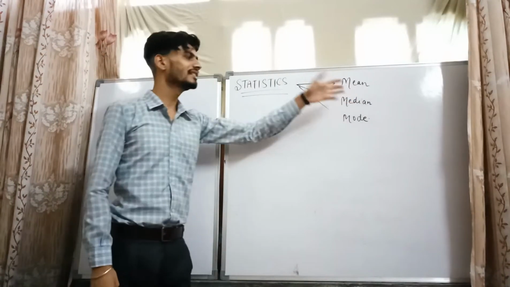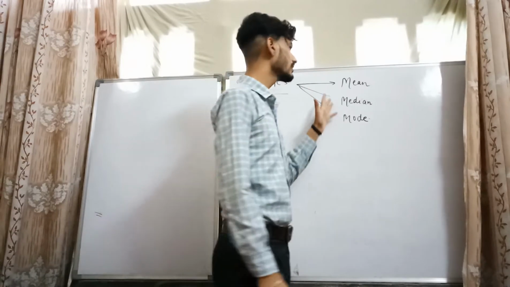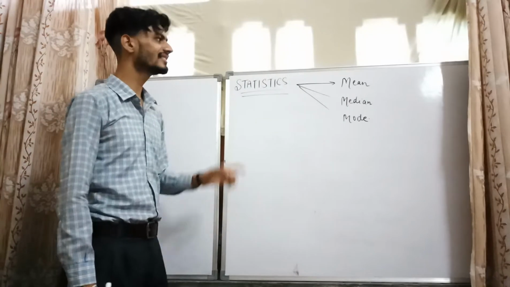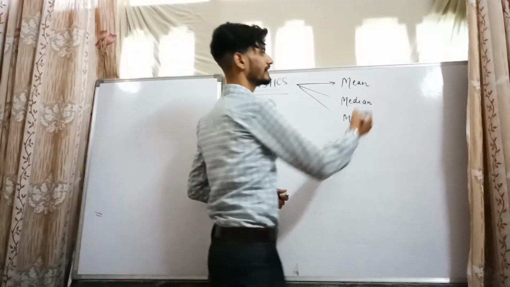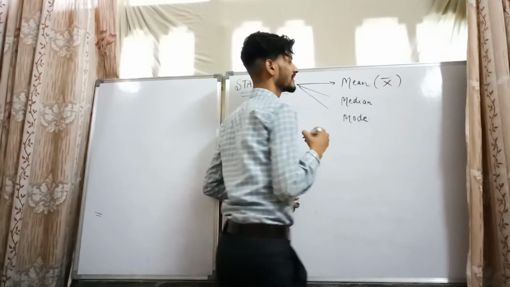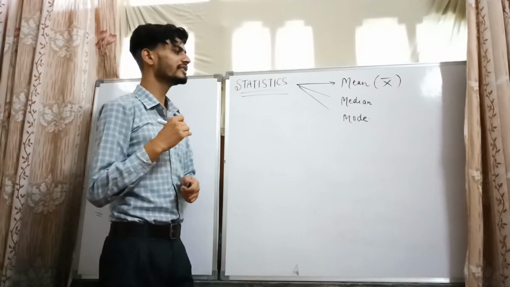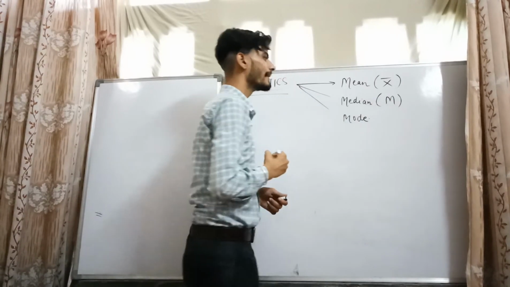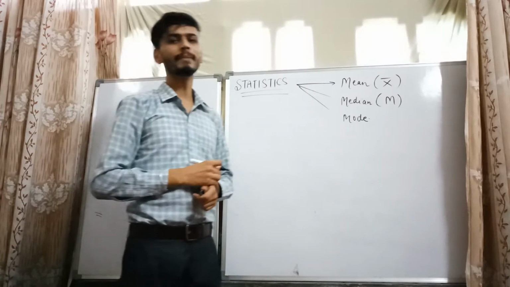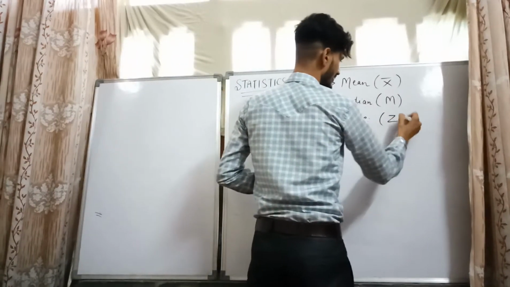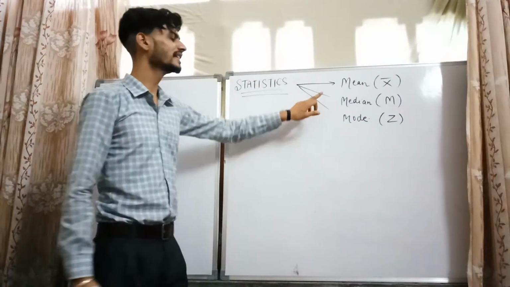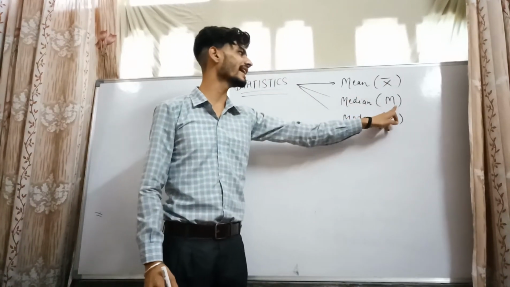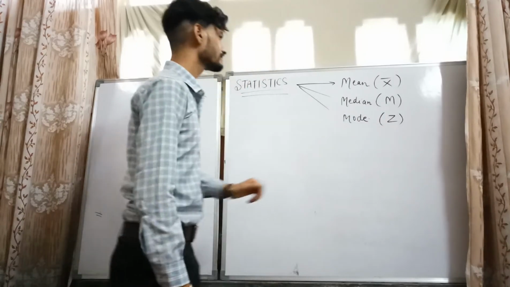There are particular signs by which their names or terms are reflected. Mean is reflected by the sign x bar. The second sign is M, which reflects the median, and the third, mode, is represented by the sign Z. So mean, median and mode: mean is reflected by x bar, median by M, and mode by Z.